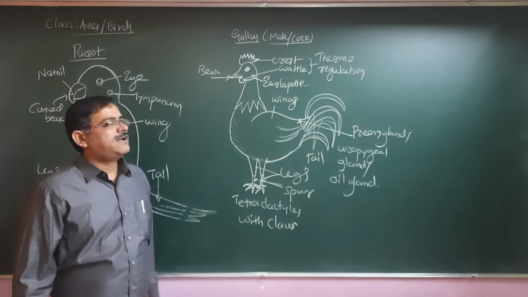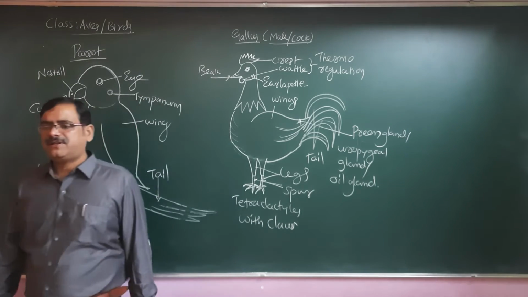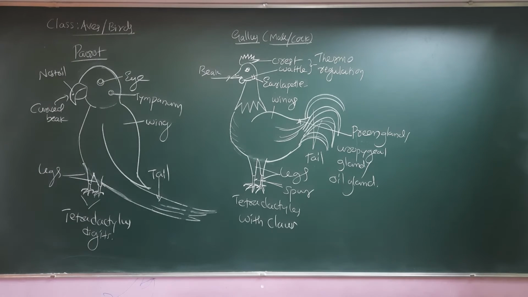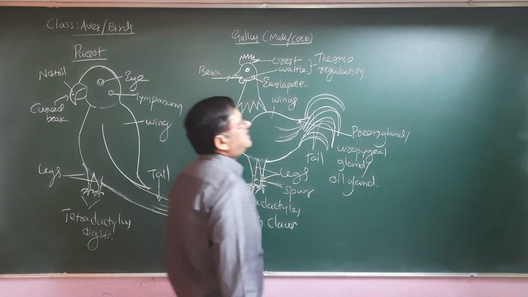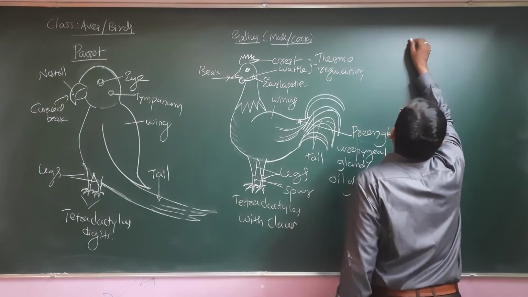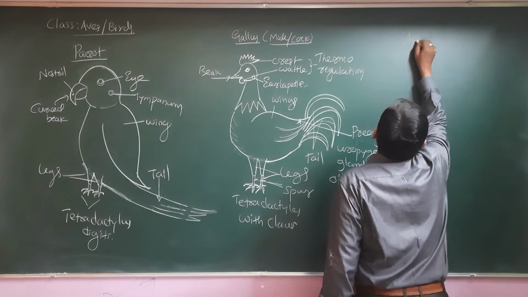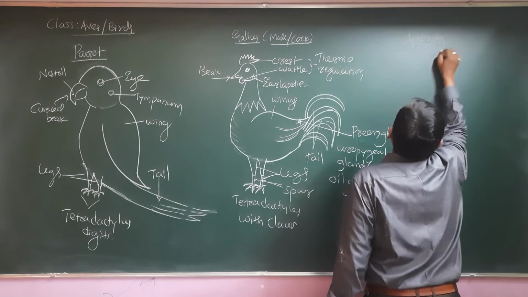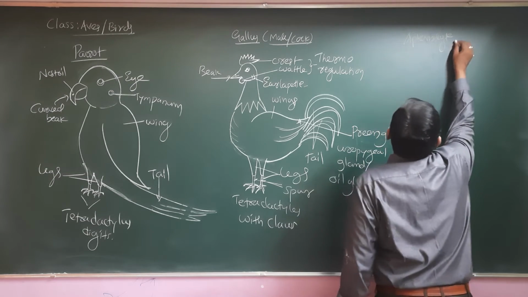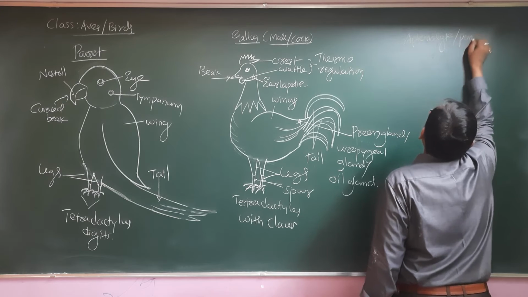Well, this is what we have discussed about the Gallus, but we need to understand there is one more important example, the aquatic bird as such. We call it not a completely aquatic bird, yes, found in the polar region, Arctic region. We call it the penguin. So, Aptenodytes. Aptenodytes means unable to fly, or flightless penguin.